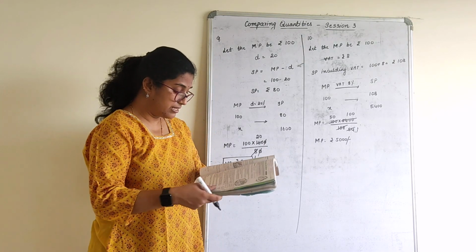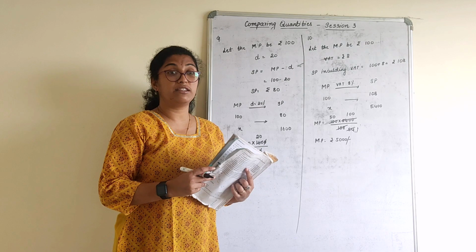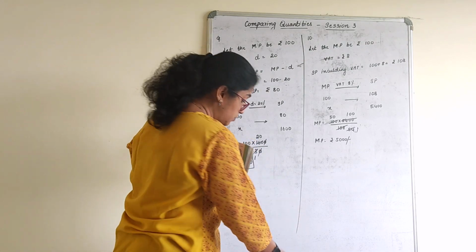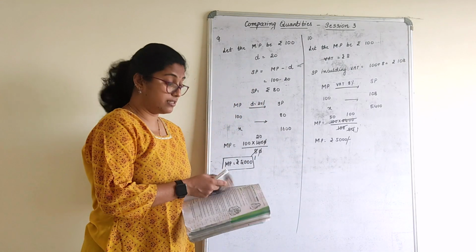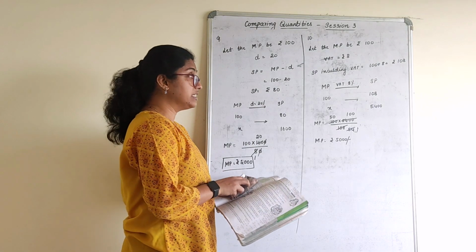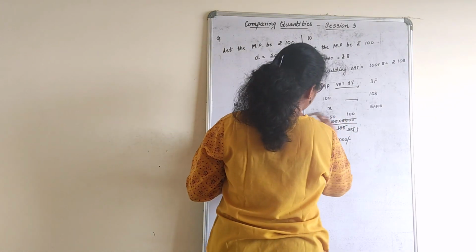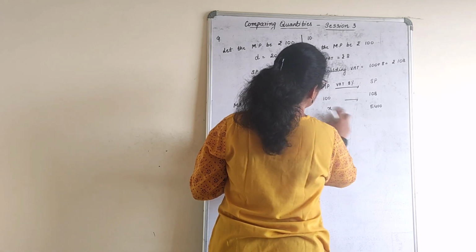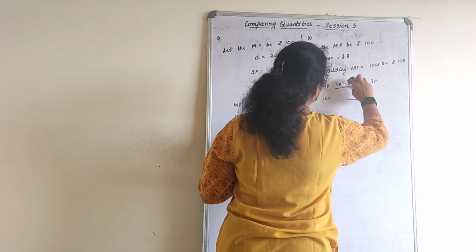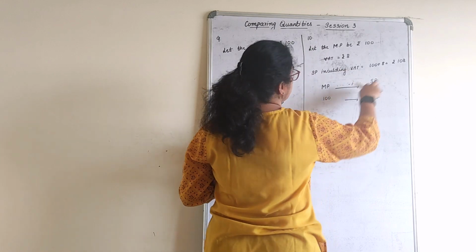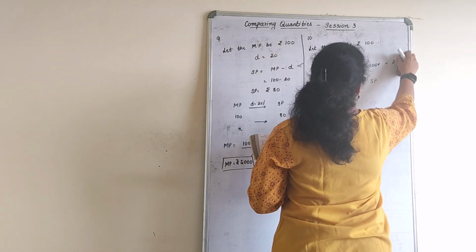Now this is a similar sum where they have given one question with respect to GST. Usually that's what I had told you, right? VAT was the old system. The new system we follow is the GST part. The same thing we have to do. Let's do it here only, children. I'll just rub this part which is not required. So GST part it is, I will rub it here, right?